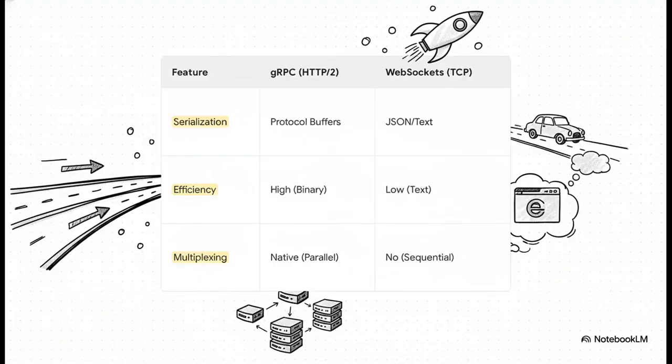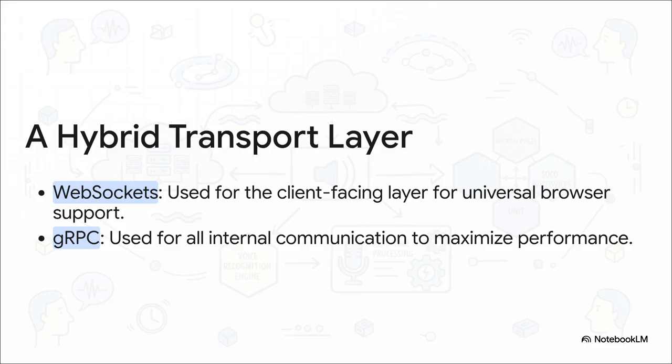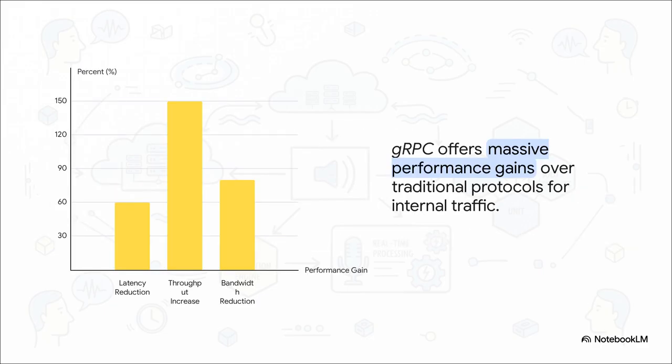So we need to pick the right kind of car for our data highway. And the two main contenders are WebSockets and gRPC. Now, WebSockets are awesome for connecting the browsers, but for the communication between our internal services, gRPC is an absolute performance beast. It's just built for this stuff. It's super efficient, sends data in a compact binary format, and can handle tons of streams at once. So the best solution isn't to pick one or the other. It's a hybrid approach. You use the right tool for the right job. We use WebSockets for that first connection from the user, because it works everywhere. But the moment that audio hits our system, everything zipping around between our services is happening over the much faster and more reliable gRPC.